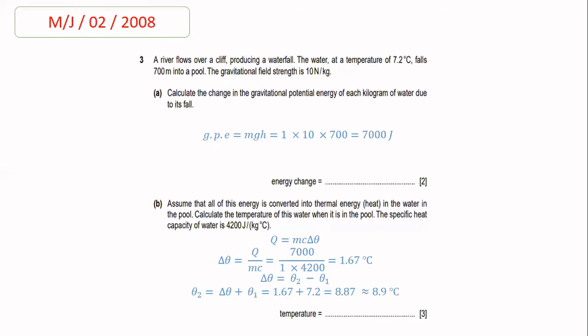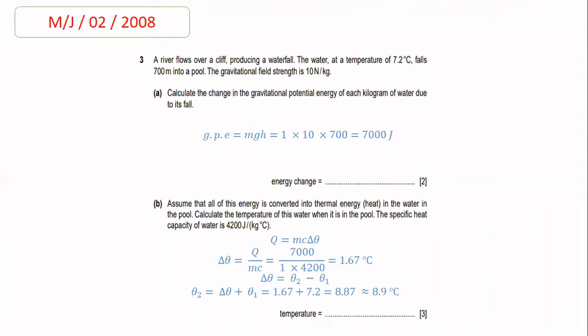So in place of mass, we will put 1 kg, and in place of g, we will put 10, which is given in the question. And in place of height, we will put 700. After solving it, the answer is 7,000 joules. So 7,000 joules is the change in gravitational potential energy of each kilogram of water due to its fall.